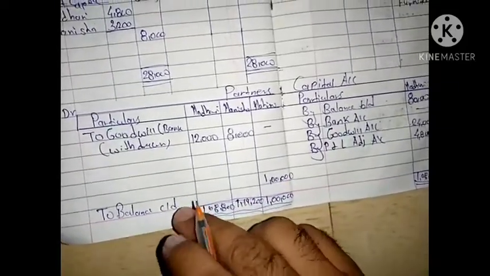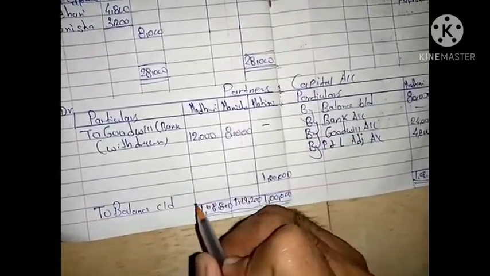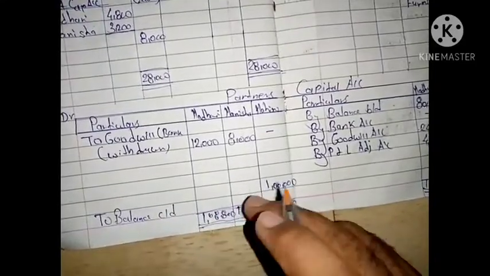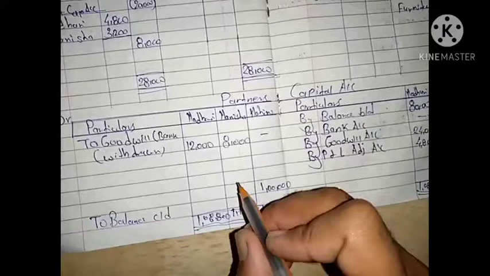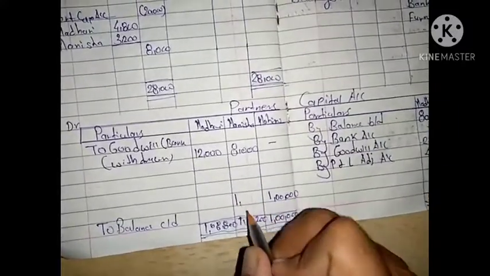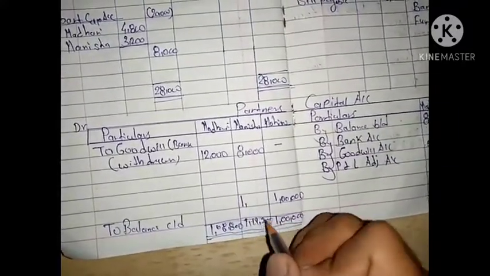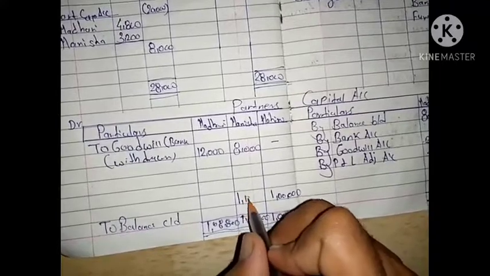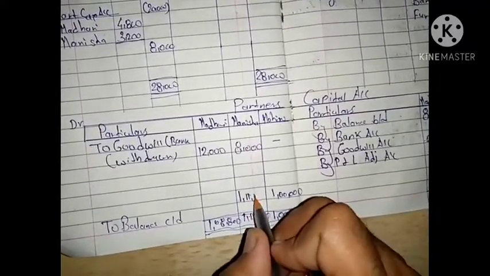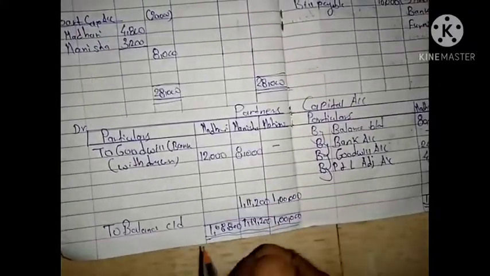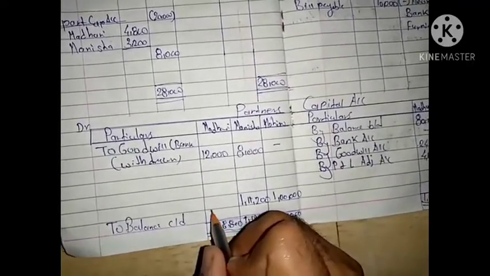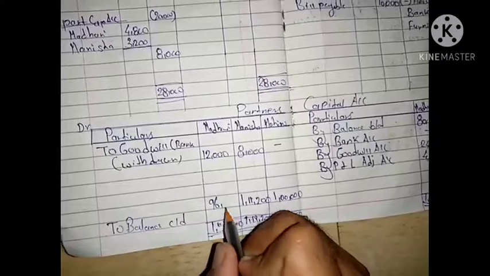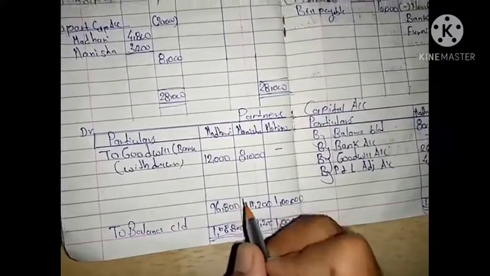To balance carried down is written over here. I am writing a little bit on the top because it is a little sketchy over here. Minusing 8,000, you will receive 1,11,200. After minusing 12,000, you will receive 96,800.